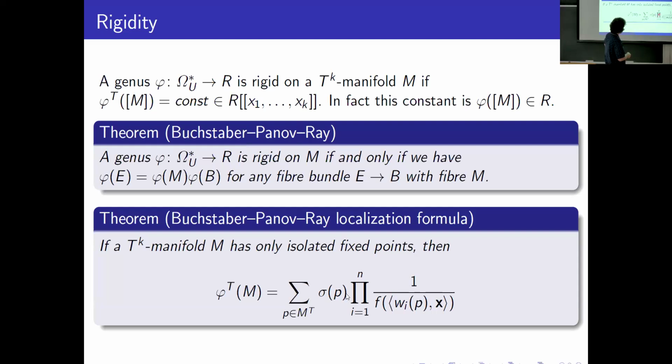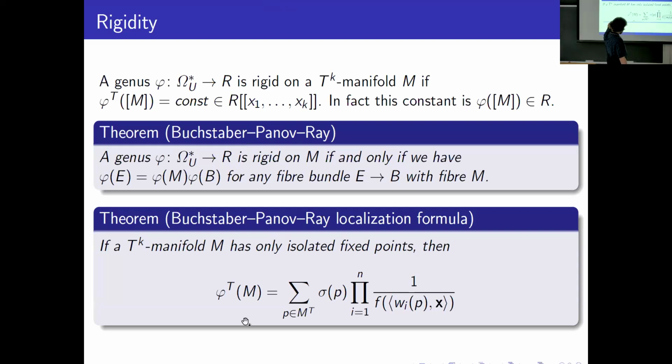And then we can also define some sign at any fixed point, and then we consider the sum with signs of such products. And this is the theorem that this expression is in fact the equivariant extension of the original genus on the manifold M. And you can see that these fractions are in fact not power series, but it's a corollary of this result that the sum with signs of such products is in fact a power series. It's not a fraction. It has no fractional parts, in fact.